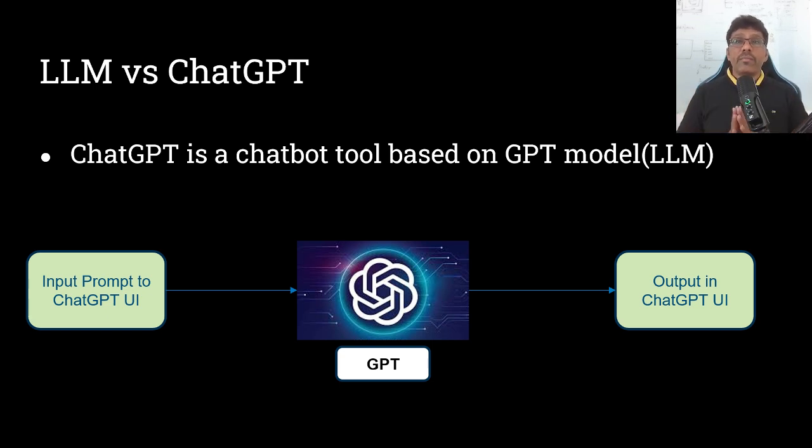As shown in the diagram, ChatGPT is a kind of super chatbot that can generate answers in natural language on almost any topic based on input. It has been trained with an LLM called GPT, that is Generative Pre-trained Transformer, which is the large language model developed by OpenAI with billions of parameters.